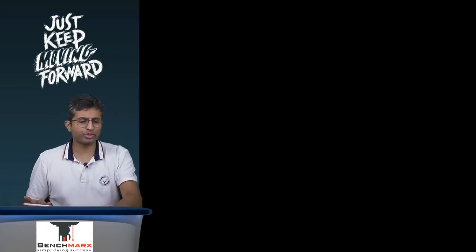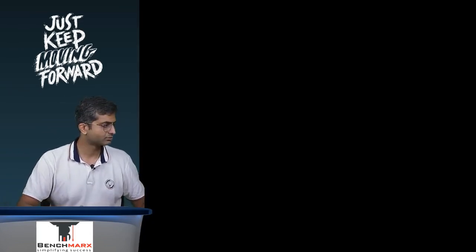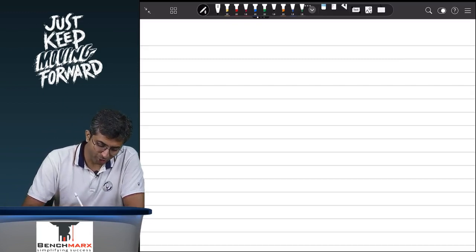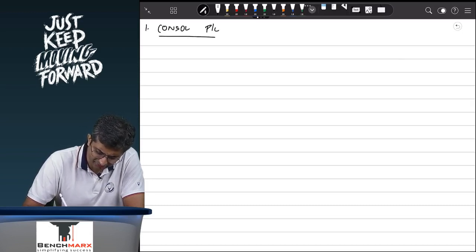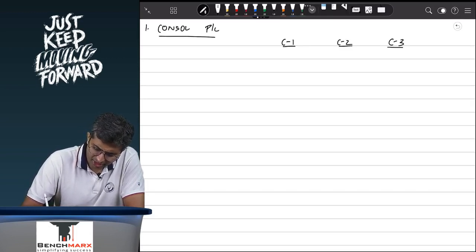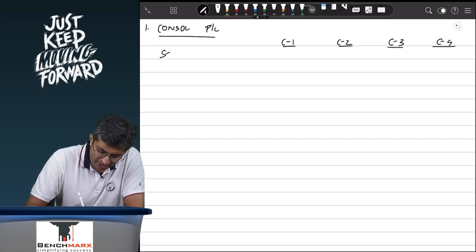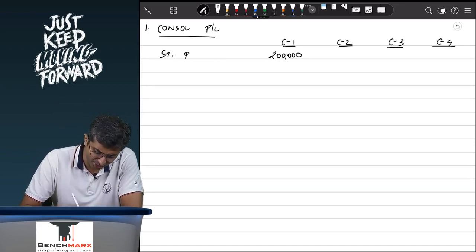Let us try to prepare the statement. Over here, let us say there is working note number 1. We can go in any order. So this is your consolidated P&L. I'm just writing it in rough. So this is case 1, case 2, case 3, case 4. In either case, you will start with the standalone parent. Parent standalone, the question tells you, is 2 lakhs. Maybe in practice you leave around 8 to 10 lines. There are not enough adjustments over here.